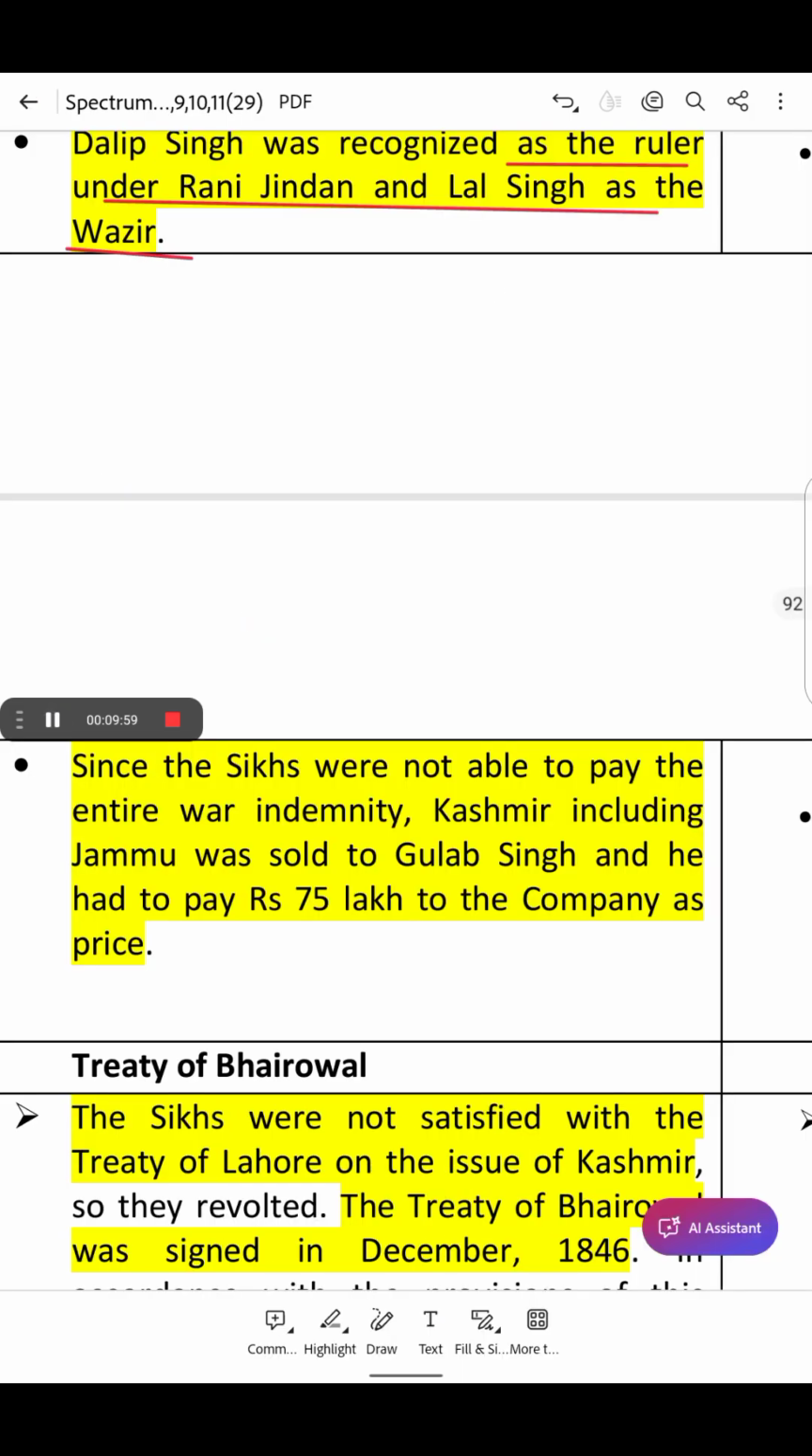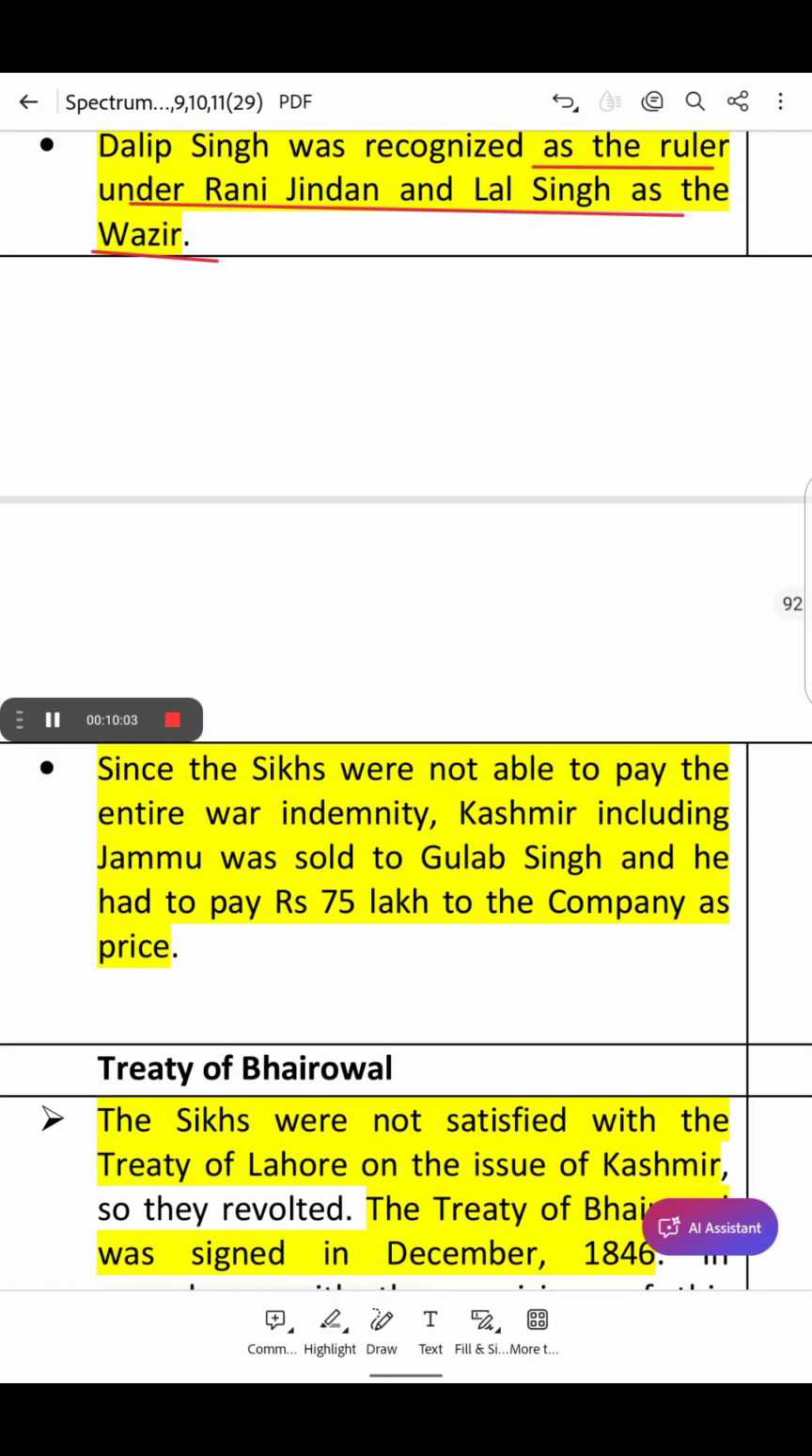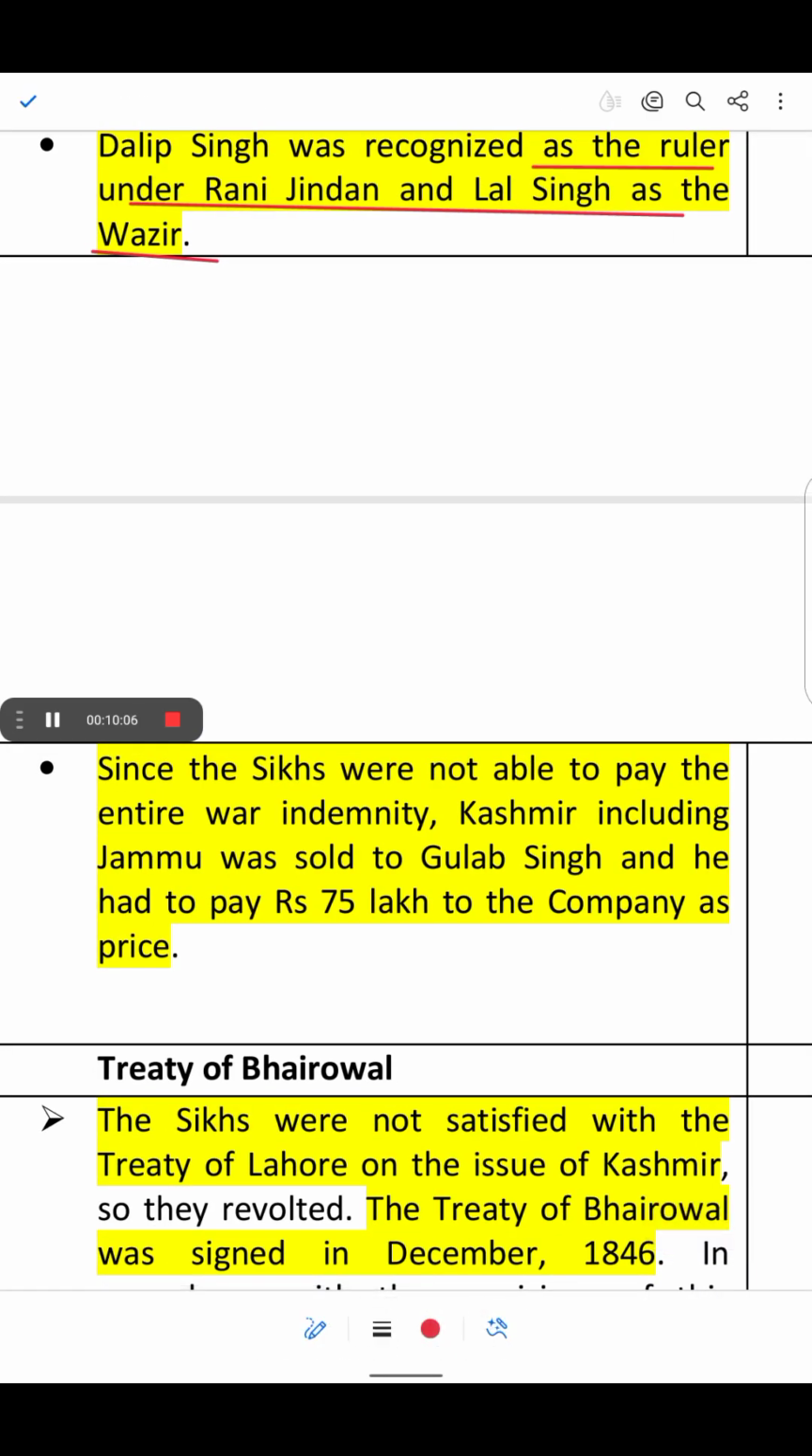Since the Sikhs were not able to pay the entire war indemnity, Kashmir, including Jammu, was sold to Gulab Singh, and he had to pay 75 lakh to the Company as the price.